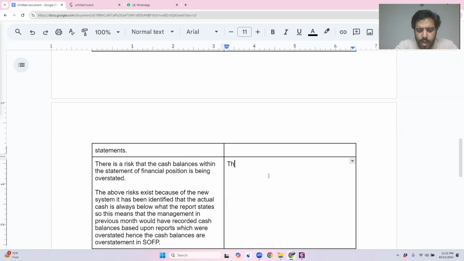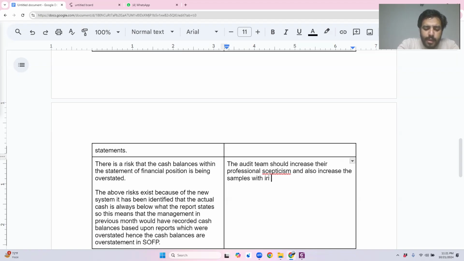So I'm going to write down the response. The audit team should increase their professional skepticism and also increase the samples within the cash audit, so that misstatements, so that the overstatements can be identified.